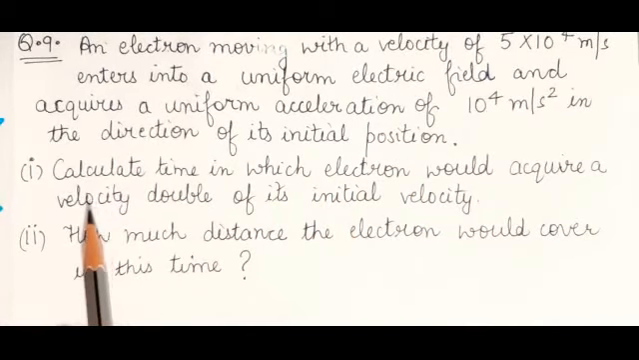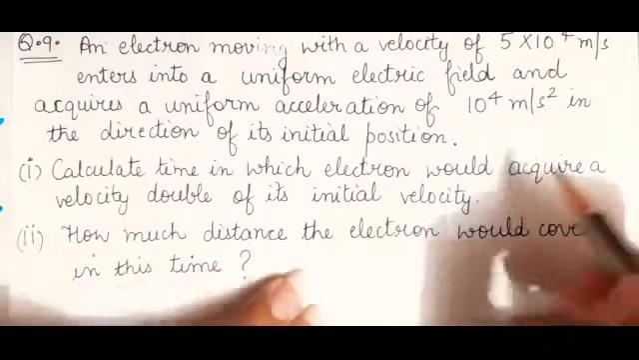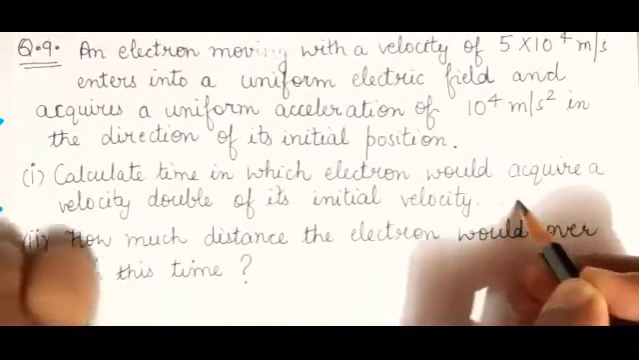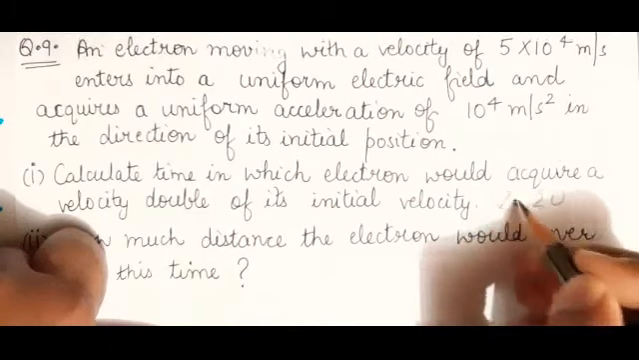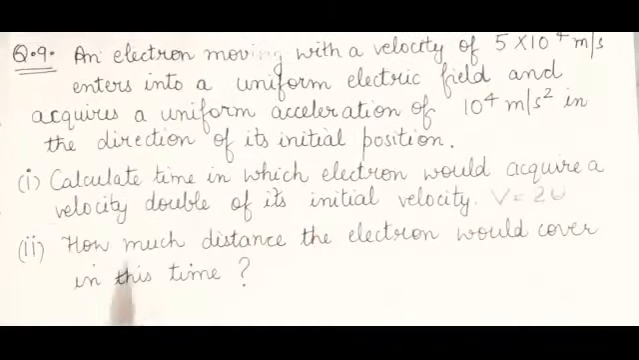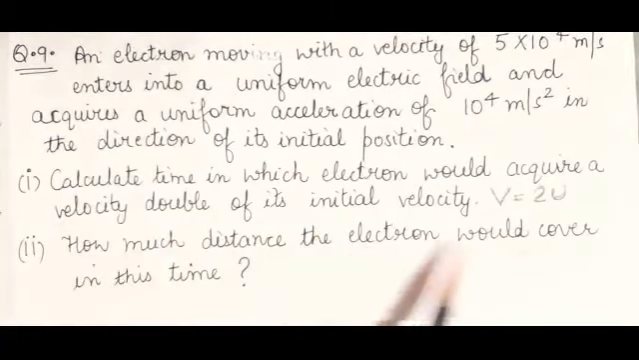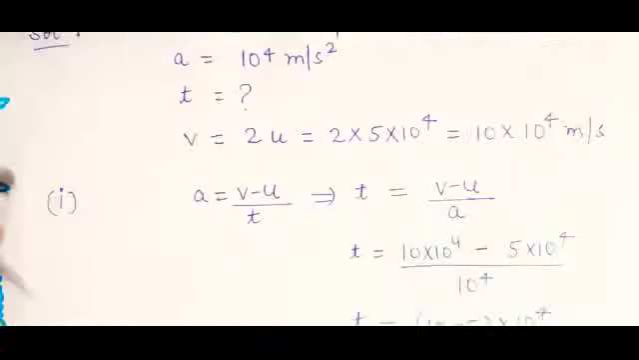Means final velocity is equal to double of initial velocity. Means final velocity is equal to 2u. And the second part is how much distance the electron would cover in this time. So we need to calculate distance.